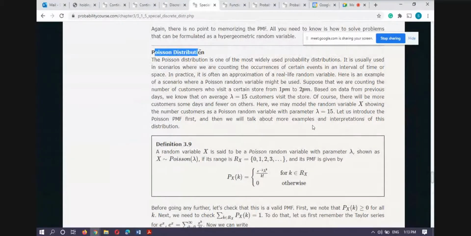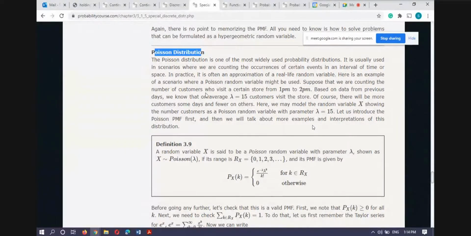Poisson. This distribution is one of the most widely used probability distributions. It is used in scenarios where we are counting the occurrence of certain events in an interval of time or space. In particular, like the number of students joining the class from 1 to 2. It may be 0 students will join, or maybe all 70 students may join, or if I spread the link all over, maybe any number of students join. So I don't know how many students join within the specific time.